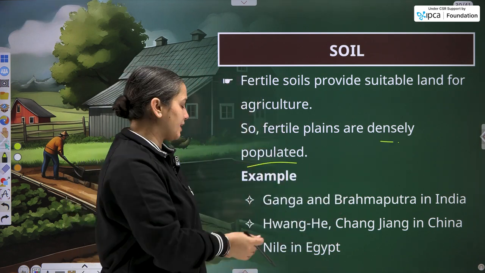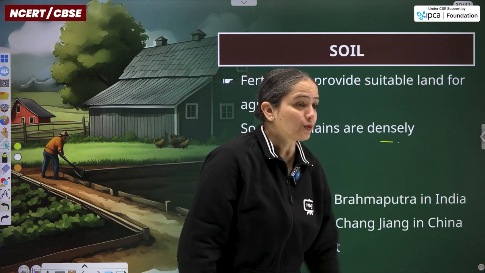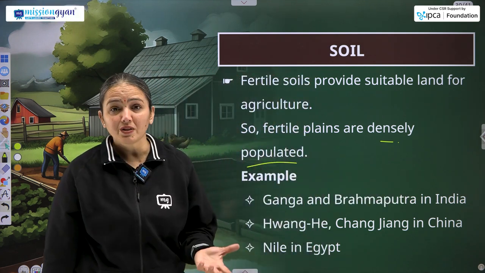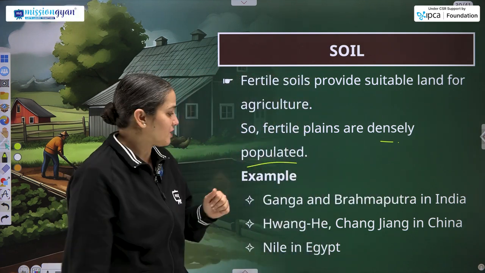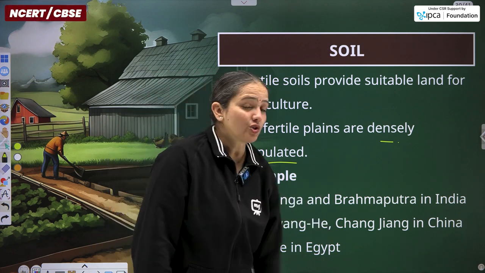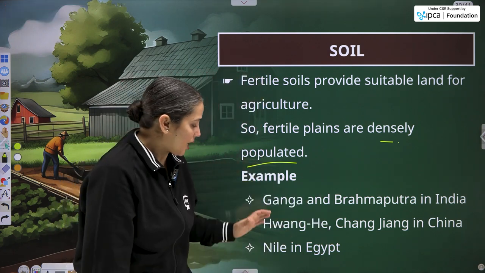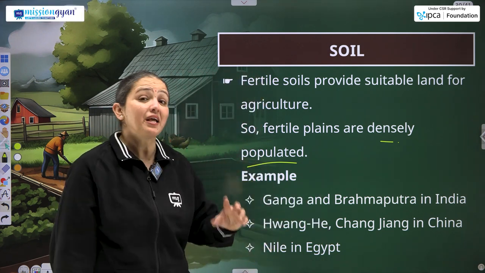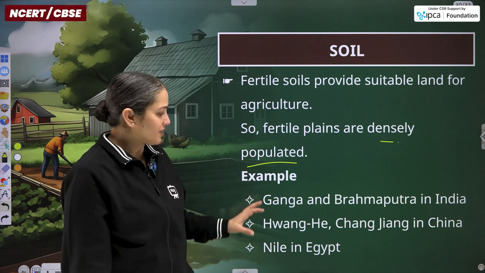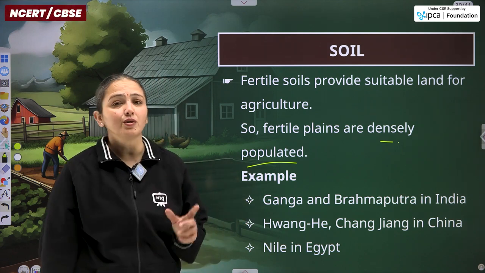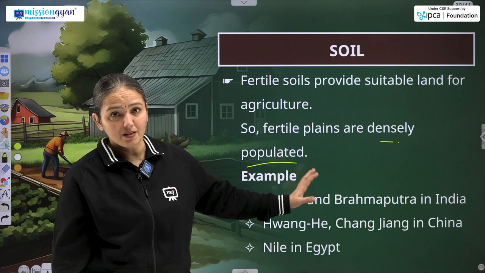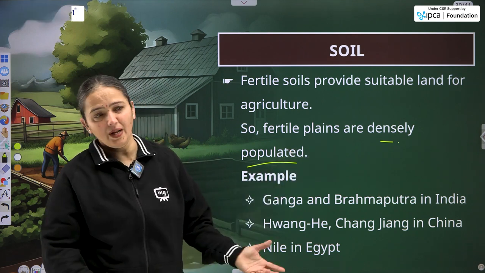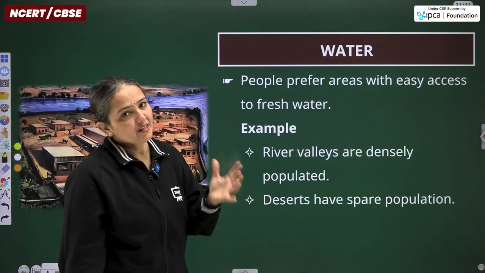Examples of these fertile plains lie in the Ganga and Brahmaputra basin in India, one of the largest basins of the world, perfect for agriculture. Then the Huang He and Changjiang in China, and the Nile basin particularly. So, we are not discussing the rivers' names, we are discussing the basins formed by these rivers as plains as well. So, those are plains examples.